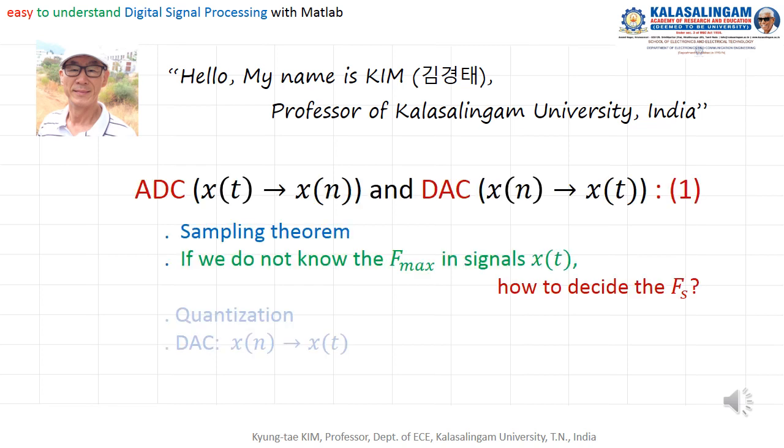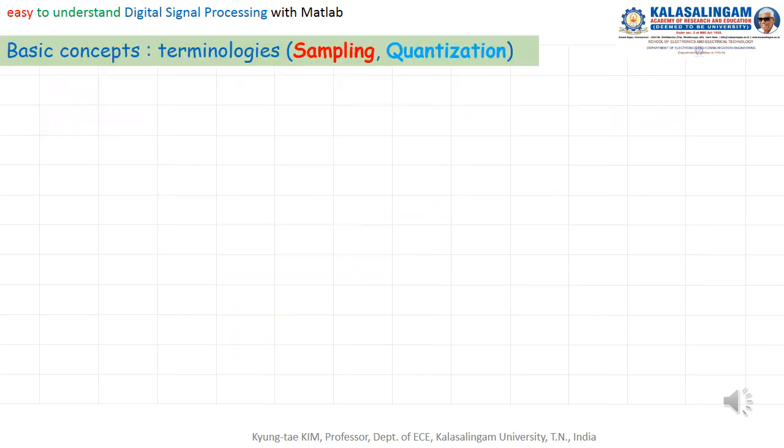Today's topic is about analog to digital conversion and digital to analog conversion. Today, I want to give you a lecture about the sampling theorem, and if we do not know the fmax, how to decide the fs. First, some terminology: sampling and quantization.